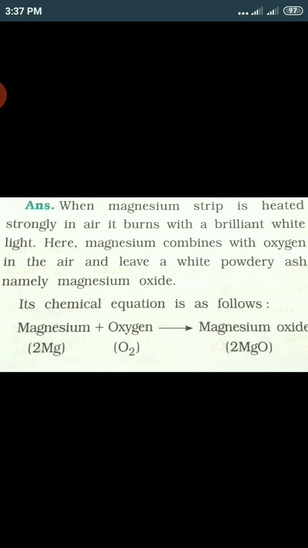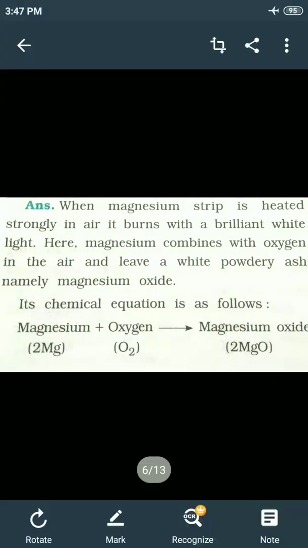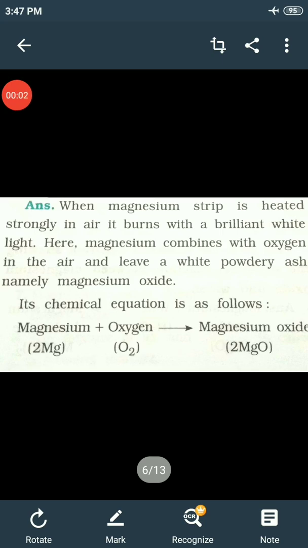First we take a piece of magnesium ribbon, clean its tip with sandpaper, and bring it near the candle flame. It burns with bright white light and leaves a white powdery ash named magnesium oxide.